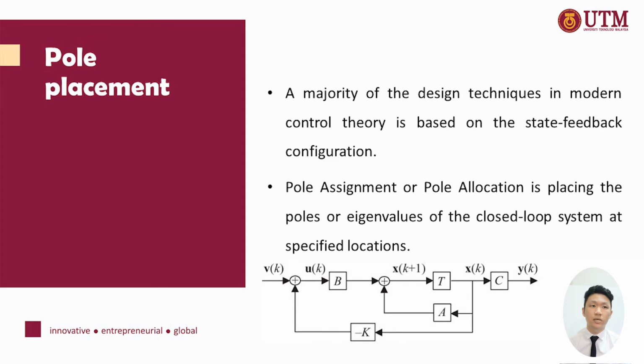Lastly, pole placement. The majority of design techniques in modern control theory are based on the state feedback configuration. Pole assignment, or we call it pole allocation, is placing the poles or eigenvalues of the closed loop system at specific locations.